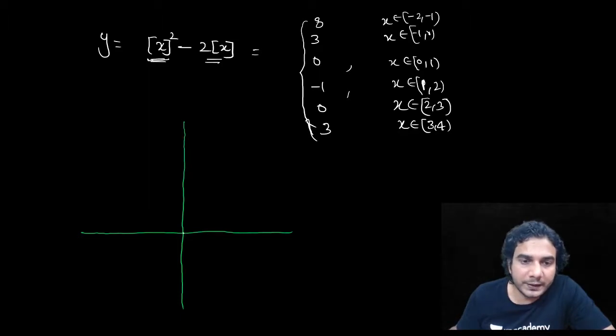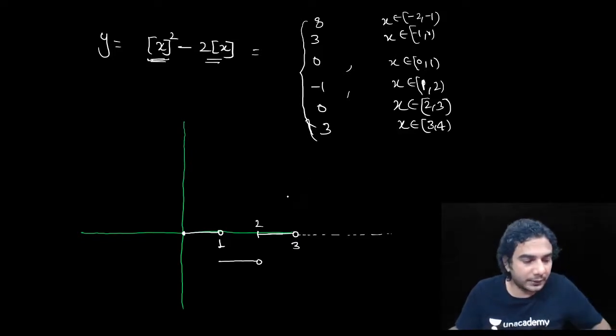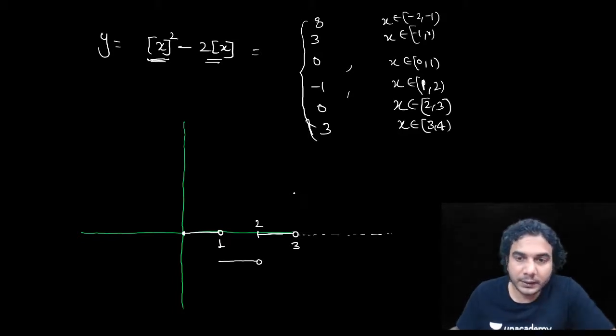So between 0 to 1 it is 0 only. So 0 to 1, 1 is open, okay? Then 1 to 2 it is -1. This is 2. And then 2 to 3 it is 0. All right, like this. Then 3 to 4, it is going to be 3, so it is going to be 3 directly, and so on. It will keep increasing.